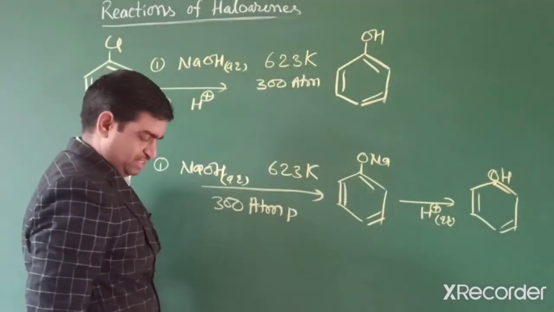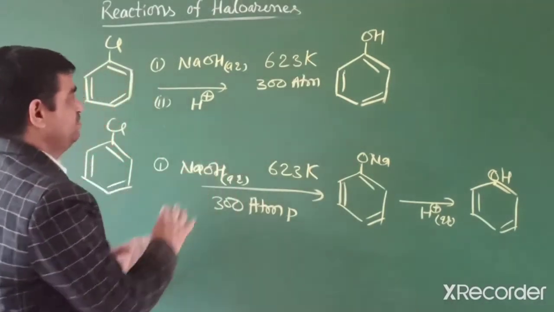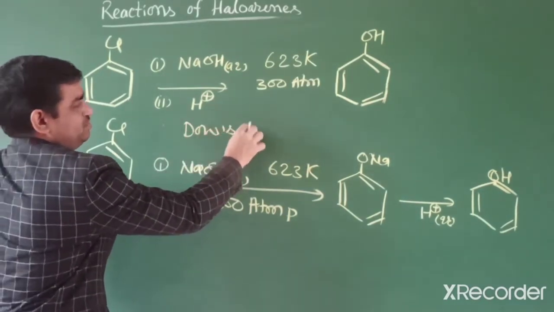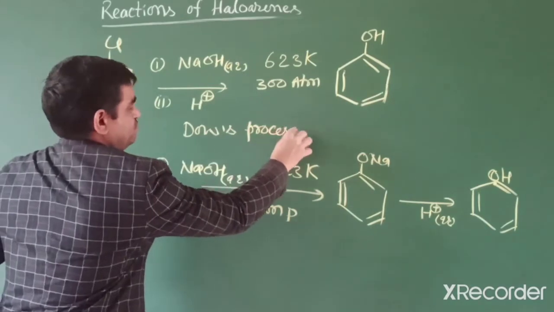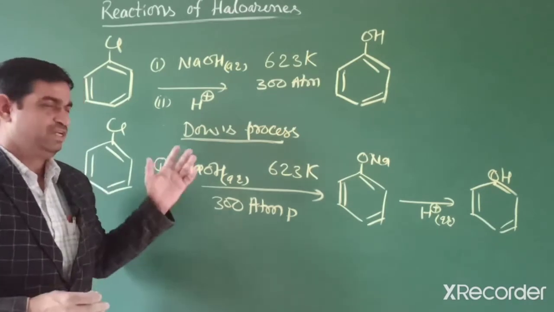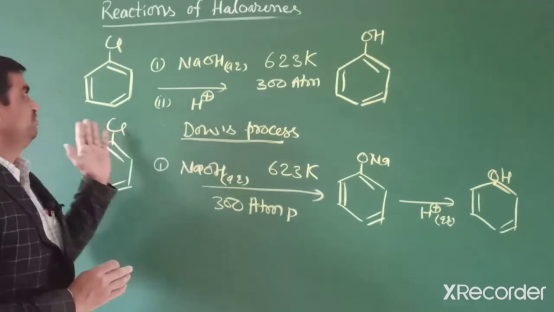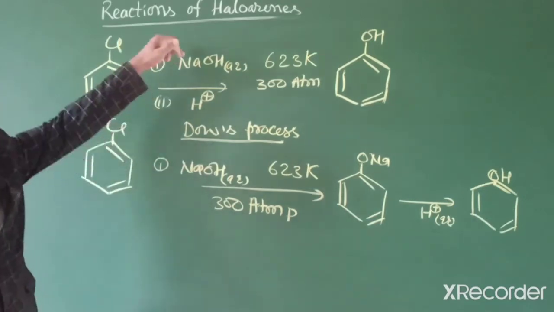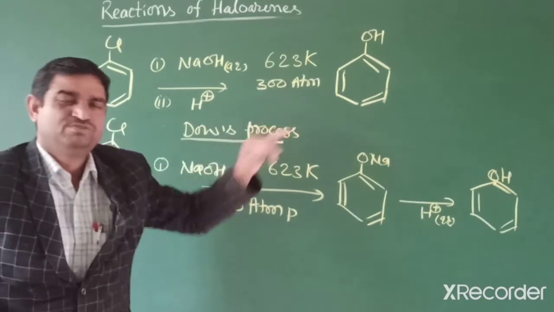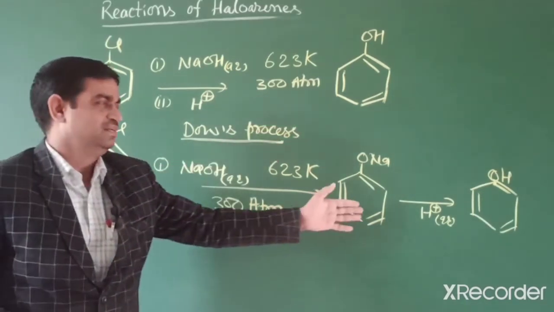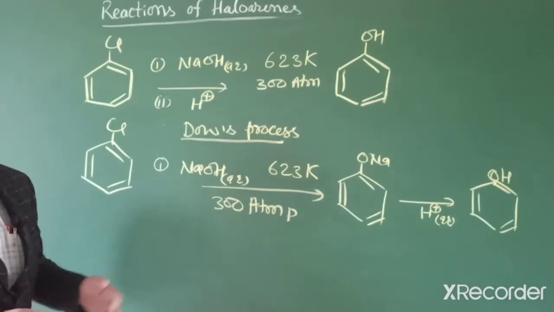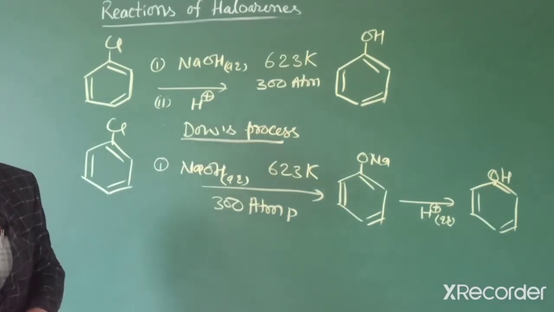So students, in this reaction, this special process is known as Dow's process. Dow's process means we have to apply extreme conditions. Normally they do not respond to nucleophilic substitution, but when we apply extreme conditions they can convert chlorobenzene into phenol. In the first step we get phenoxide, then acidification. So this reaction can be used to prepare aromatic alcohols like phenols.